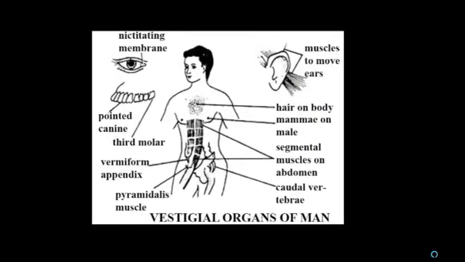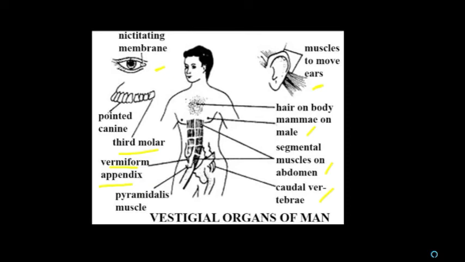Some vestigial organs present in the human body are the nictitating membrane, muscles of the ear, pointed canine teeth and wisdom teeth, vermiform appendix, hair on the body, mammae in males, segmental muscles on the abdomen, and caudal vertebrae. These are all the vestigial organs of man.